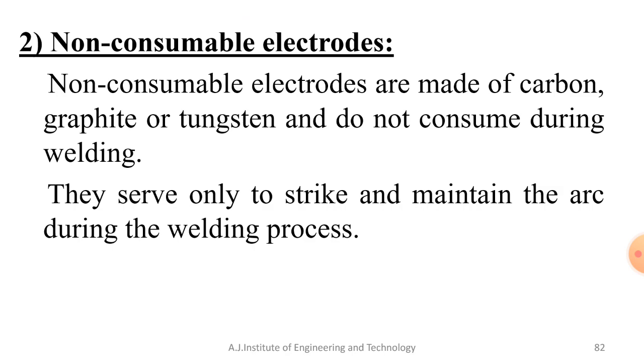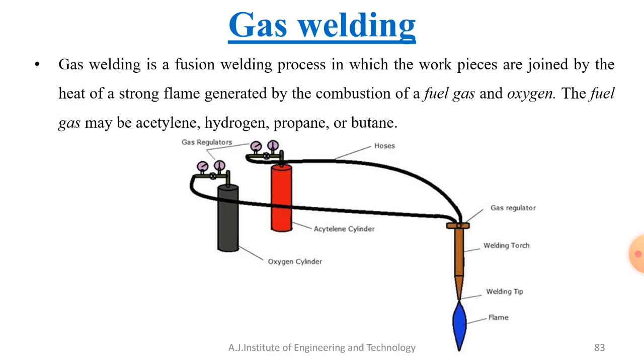Similarly, one more combination is oxygen mixed with hydrogen, which is called oxyhydrogen welding. There are many combinations, such as oxygen with propane or whatever it may be. The different mixing proportions of any two gases will generate different types of flames. That is also an important factor. Later we'll discuss the different types of flames that are generated in gas welding.